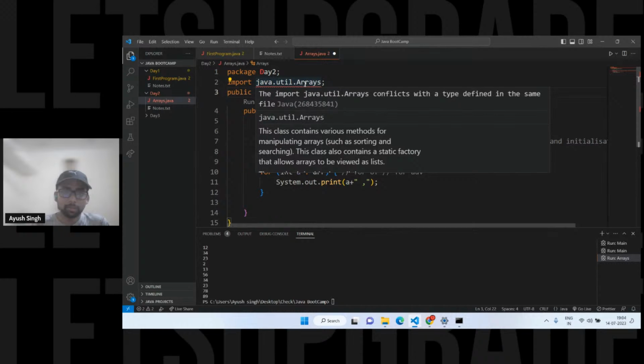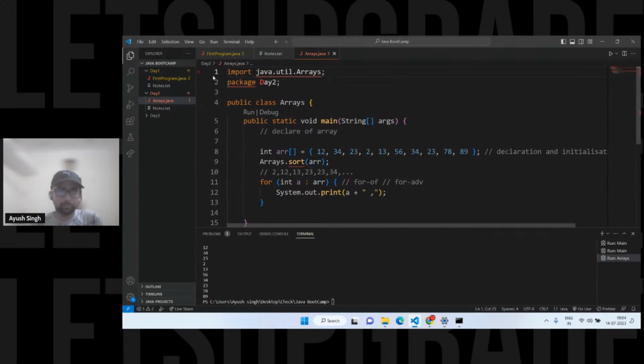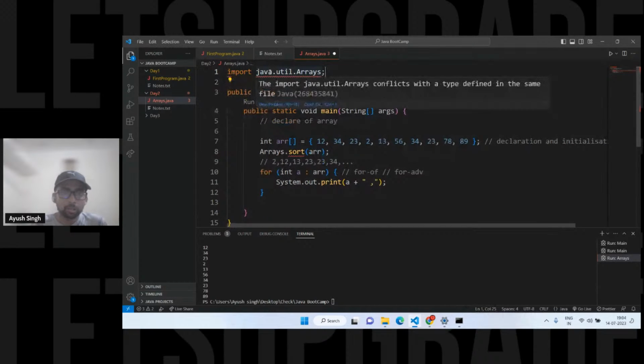Conflicts that I define in the same file. What is the issue? It should be before the package, right? Conflicts in the same file, what is this?